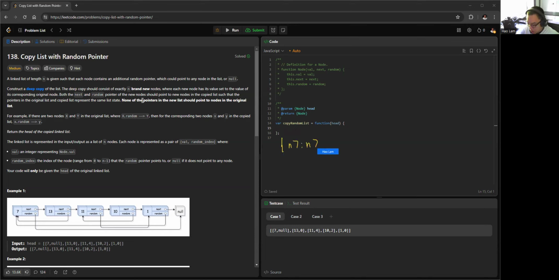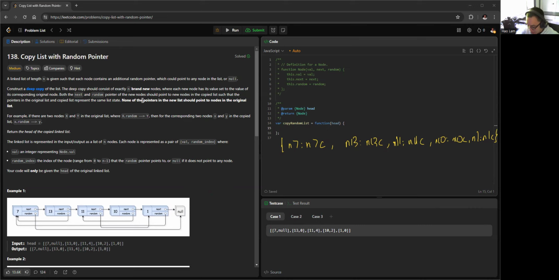And then make a copy of each node: node 13, node 13 copy, and then node 11 copy, node 10, and then node 10 copy, and the last one is node 1 copy. So we can construct the new node first. If we have access to the original node, which means we also have access to the next pointer and the random pointer. So we can have our new head here.